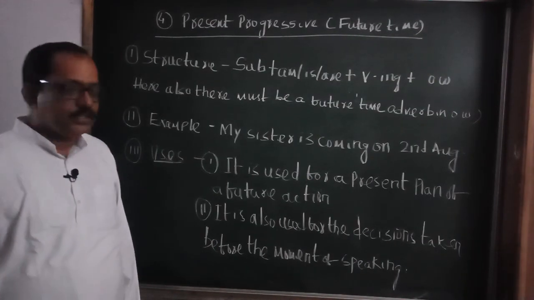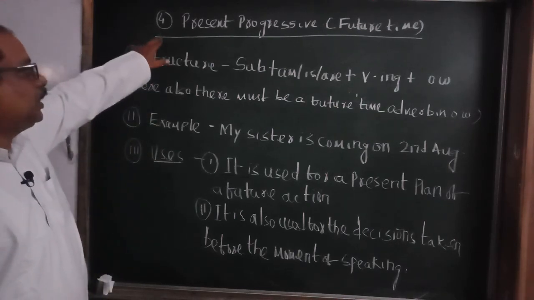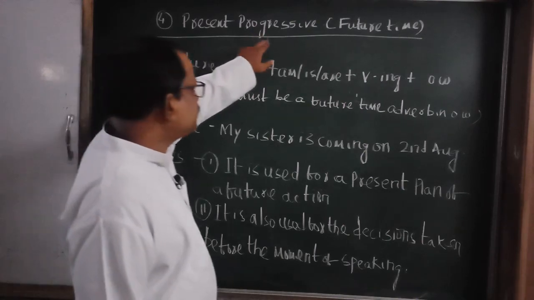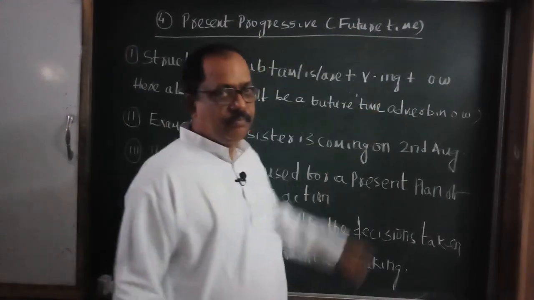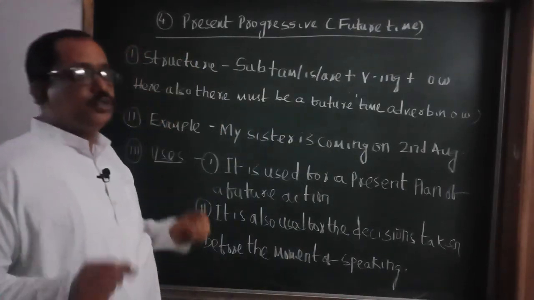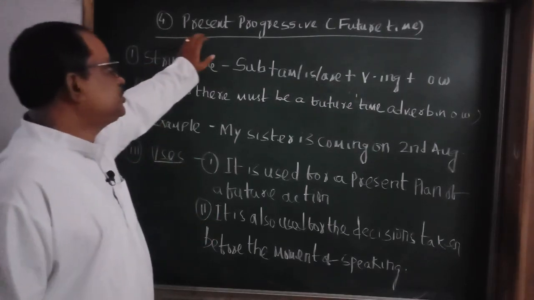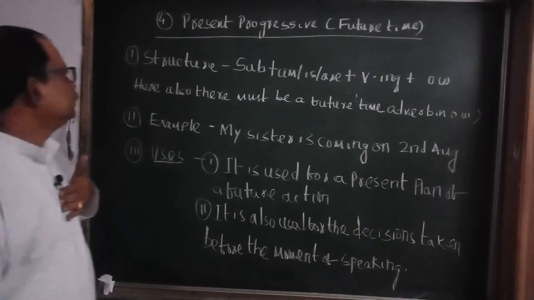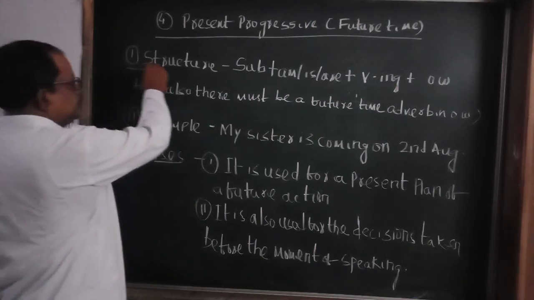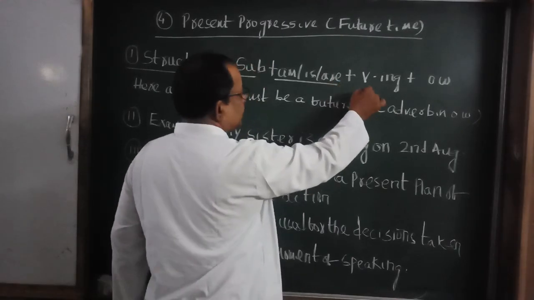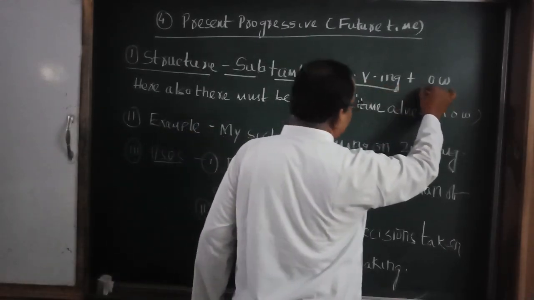Well, students, let's discuss the 4th one, that is used for future time. The 4th one is present progressive for future time. Remember, we use present progressive for present time. Now we can use present progressive for future time. The structure is easy: subject, am, is, are, then the ing form of the verb and other words.